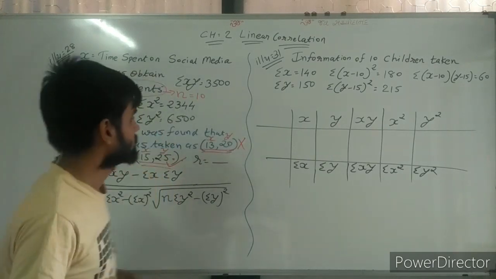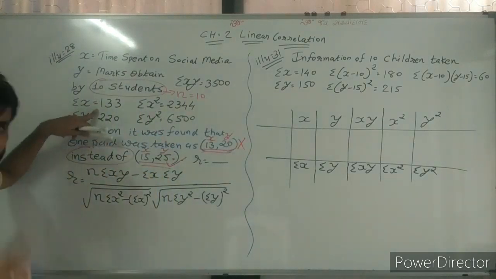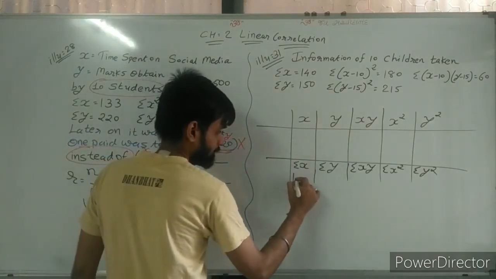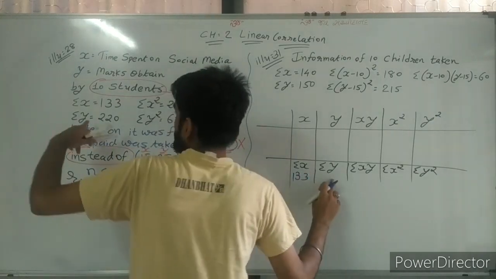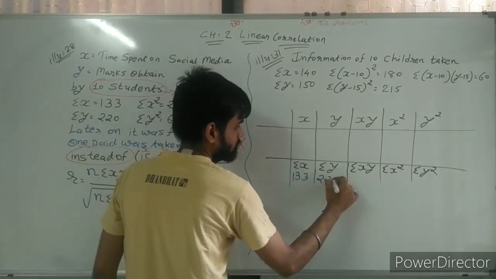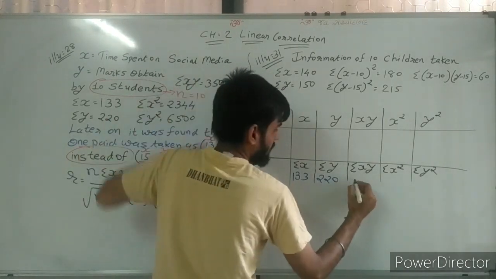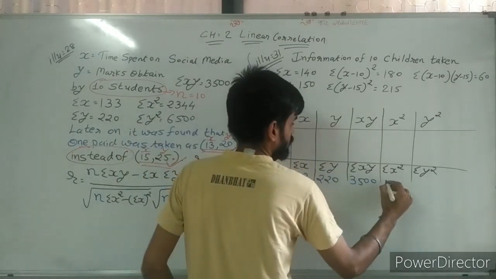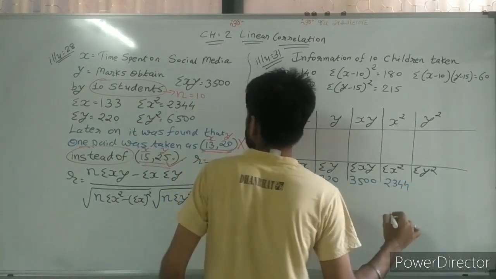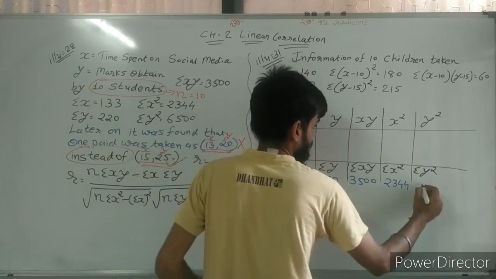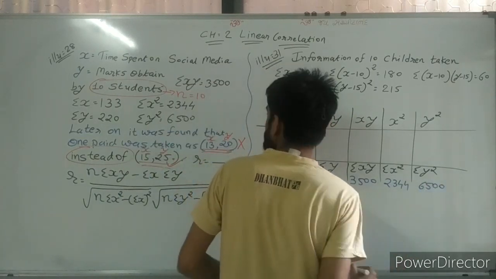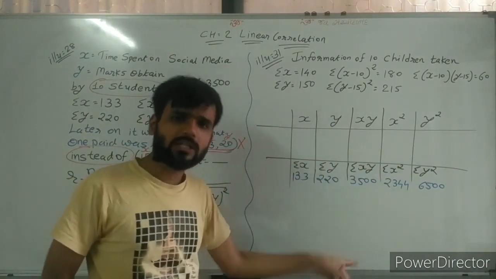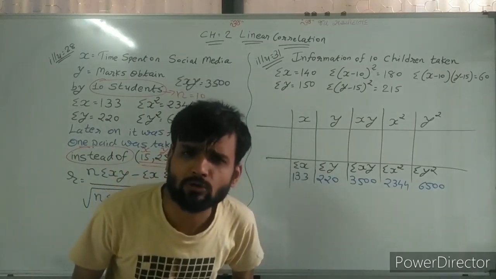Which are the answers? We write first: sigma x 133, which is wrong. Try to understand, this is wrong. Sigma y 220, sigma xy 3500, sigma x square 2344, sigma y square 6500. These values are given and all of these values are wrong. Why are all values wrong?